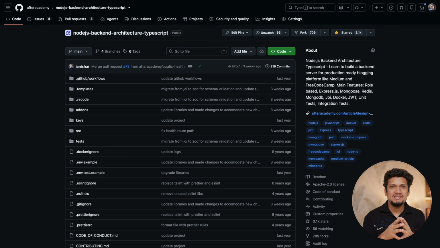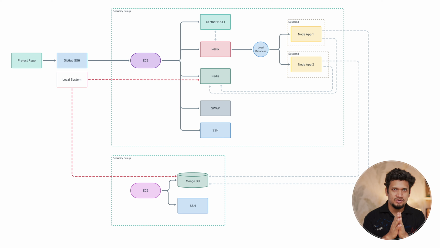This project is a blogging API service which I had open sourced some time back and it has got very popular. This is a framework learning project where you learn about how to implement API services using Express.js and TypeScript. This is a project which we will leverage for deployment.